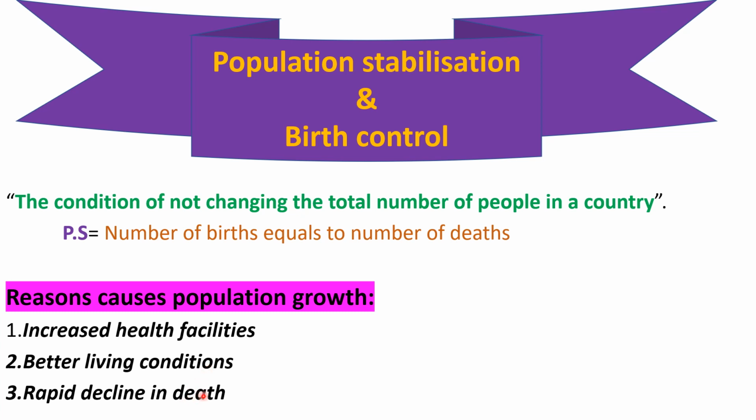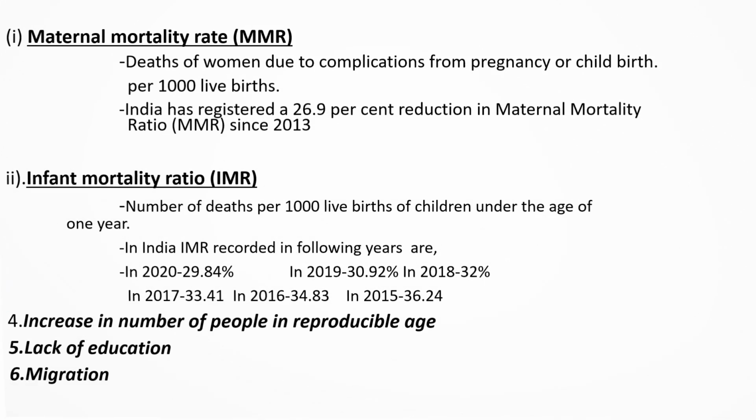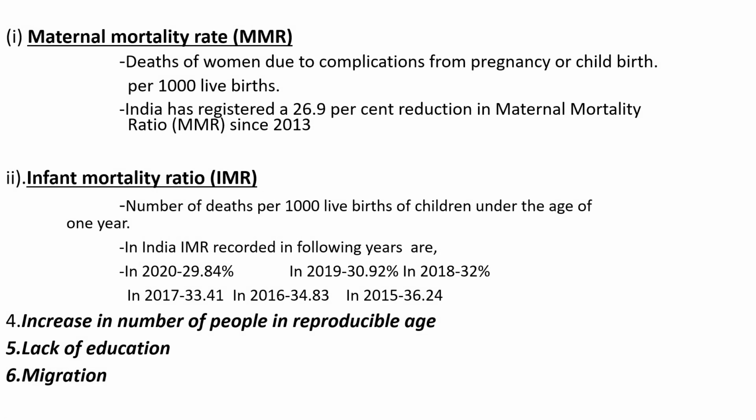Another reason is rapid decline in death. If we see the number of deaths in previous centuries, the number was big. Later on, the rate of deaths has been decreasing tremendously over a period of time. There are two types of deaths. One is maternal death, another is infant death. Maternal mortality is nothing but death of mothers. Infant mortality is nothing but death of infants. So let us see what is maternal mortality rate and infant mortality rate.